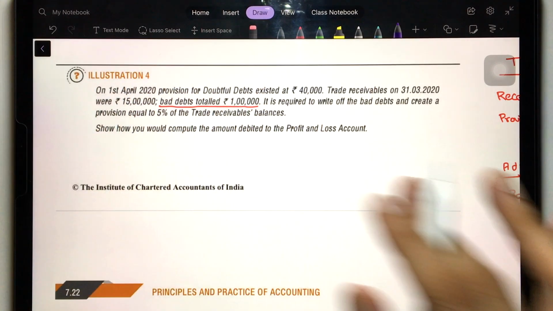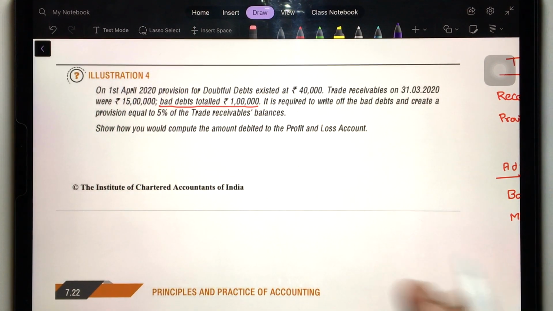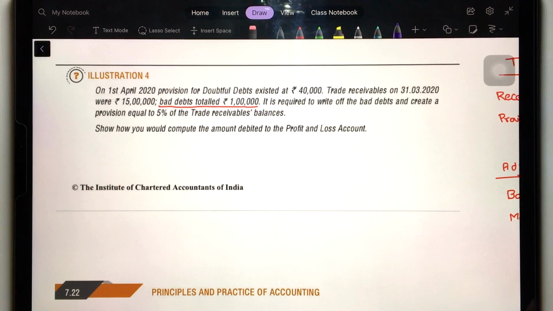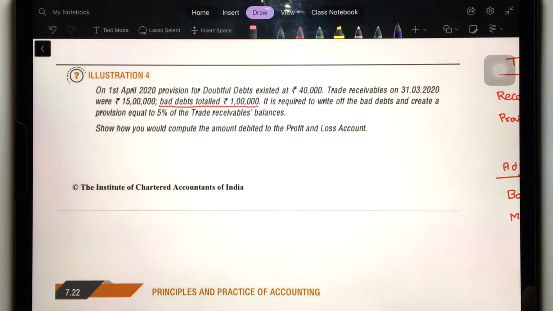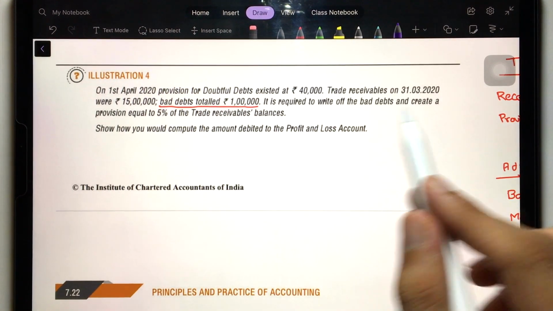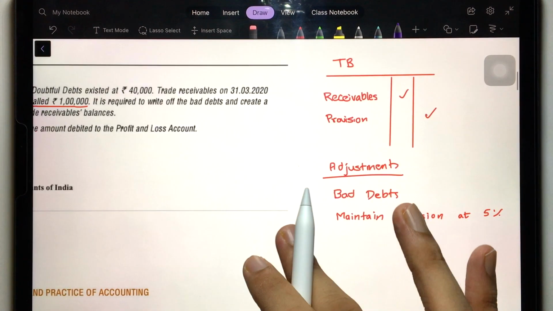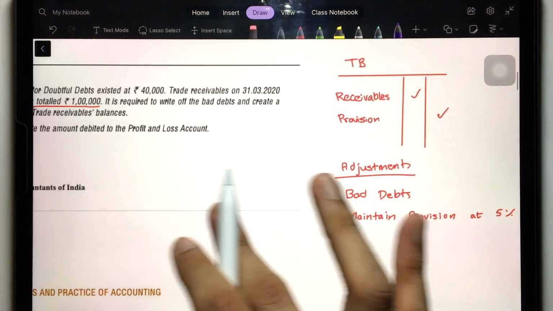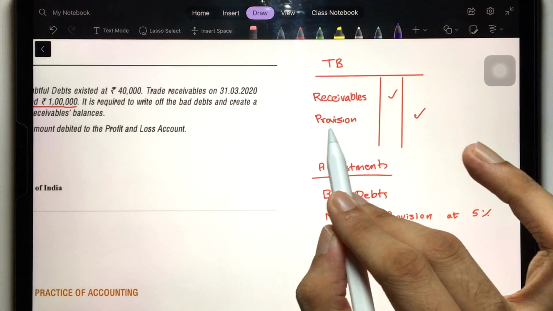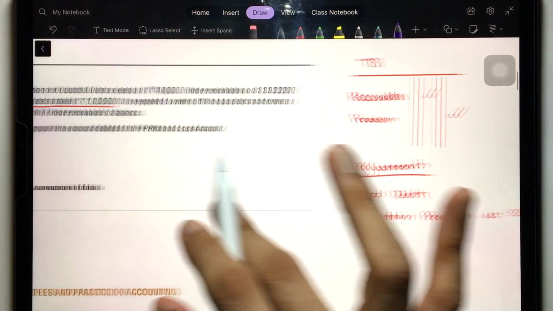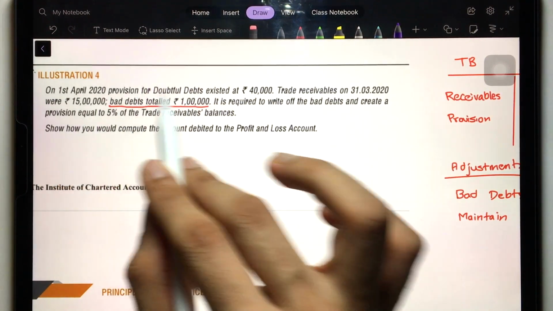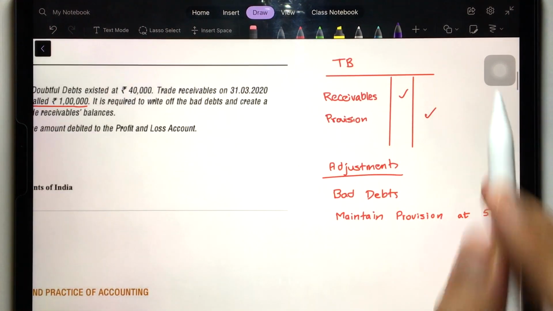Now see, here we have illustration 4, but we have already solved this in the beginning on the paper. So let's not get into this again and waste time, but just understand how to visualize the question. Okay, how the case will be. See here, in this question we had been given receivables and provision balance. Receivable existed, how much? 15 lakh and provision 40,000. So that's given in the trial balance.